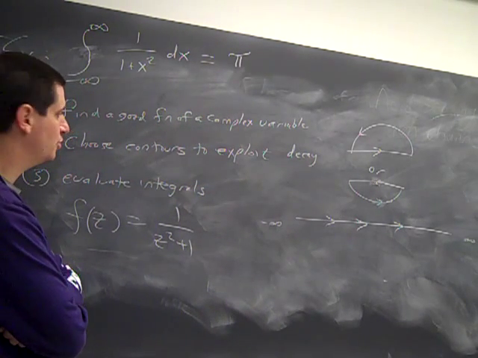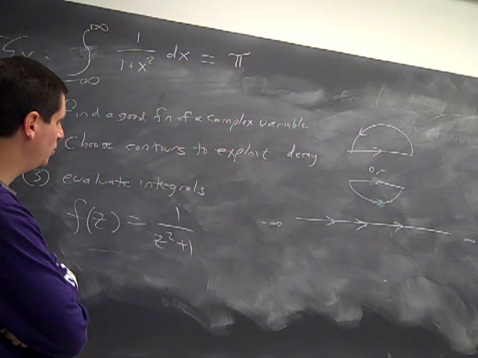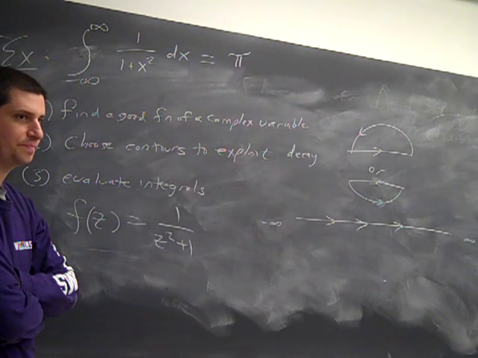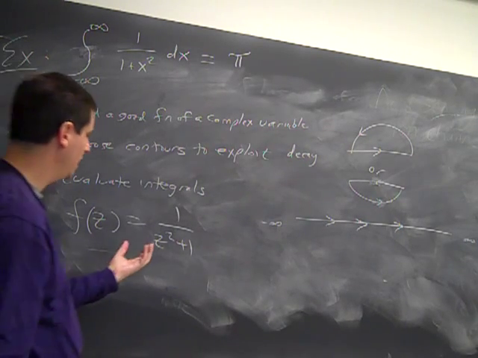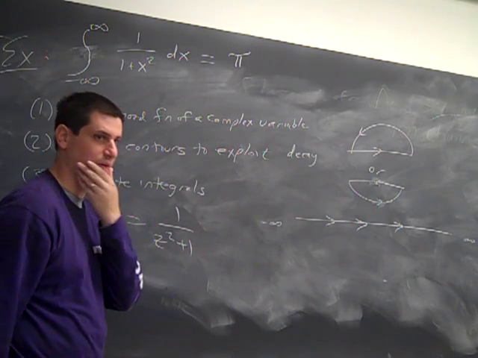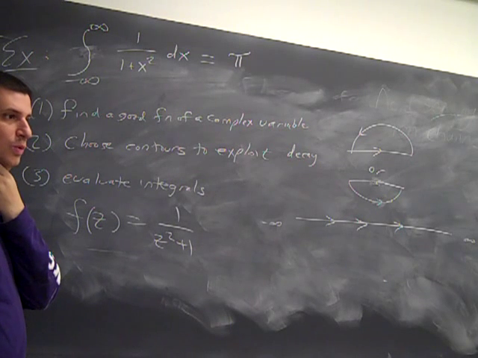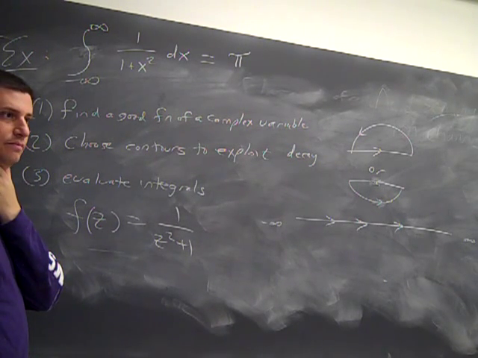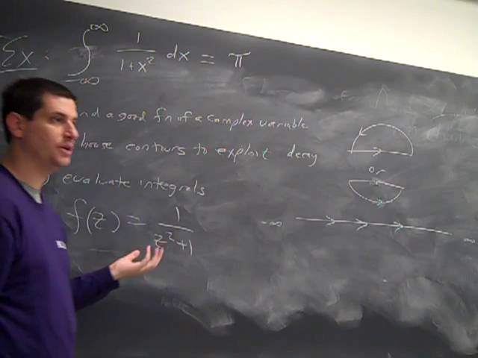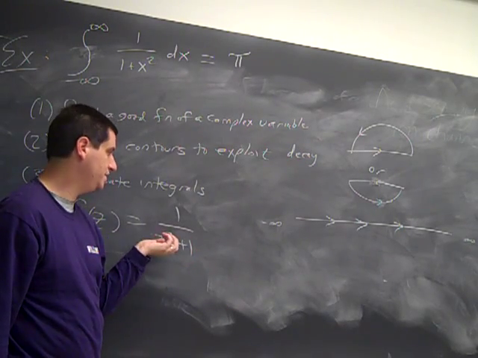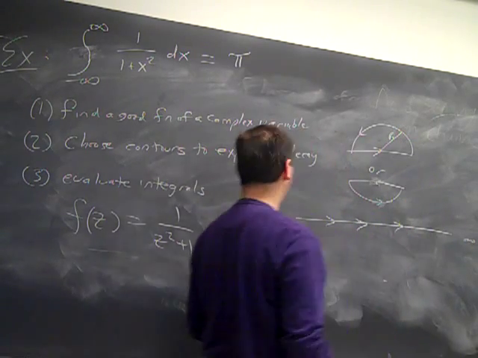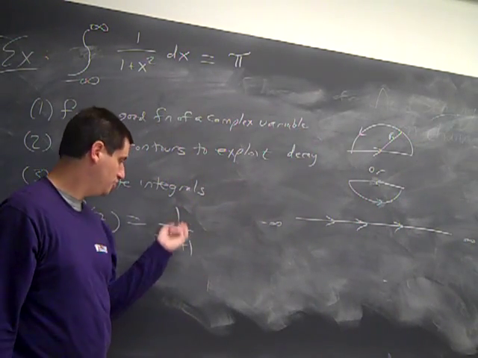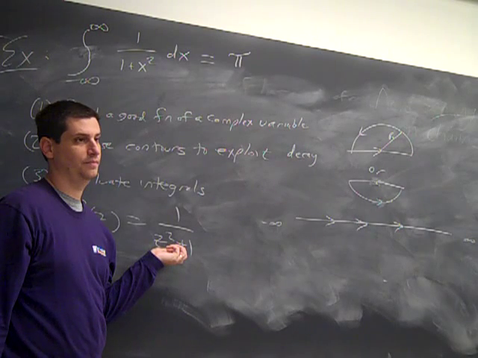So the question is, what does this function 1 over z squared plus 1 look like? This is the hardest part, to try to figure out, as z gets large, what does this look like? If I have a circle of radius r, I would love to say that on the circle of radius r, this looks essentially like 1 over r squared.